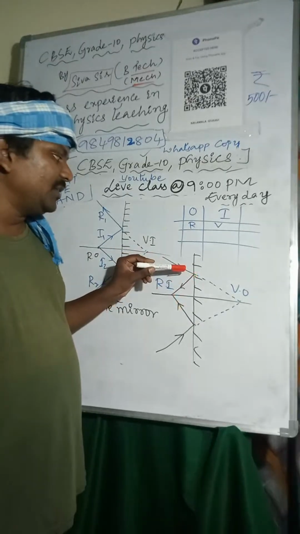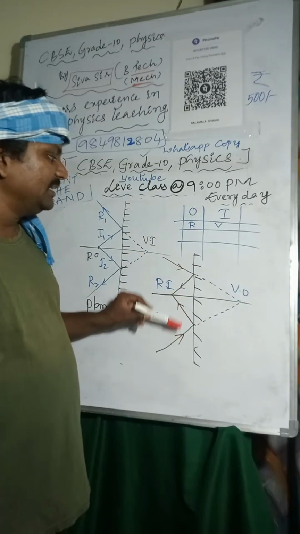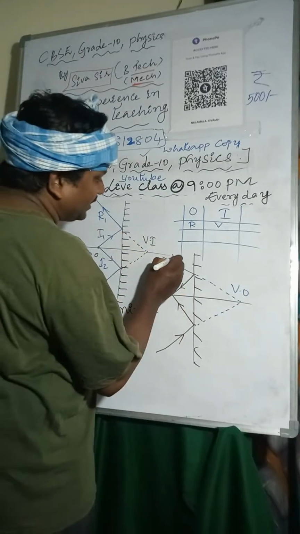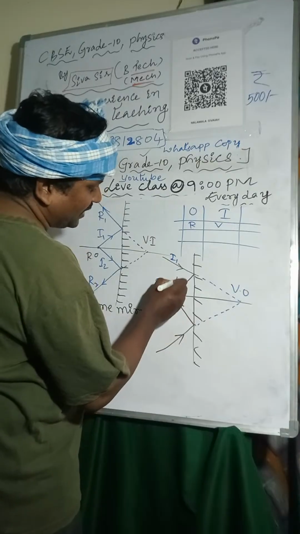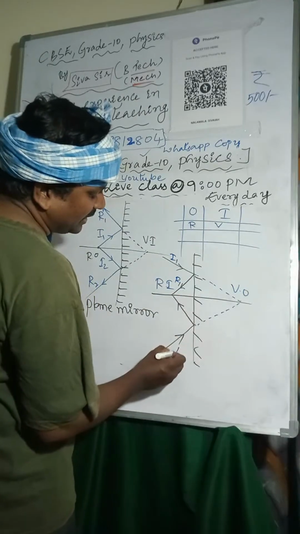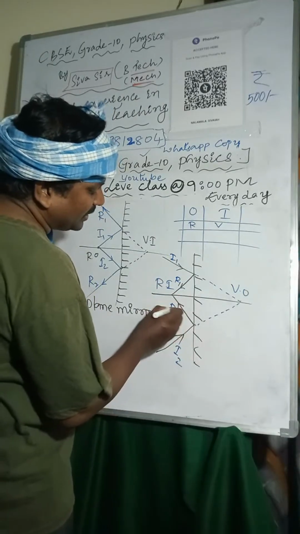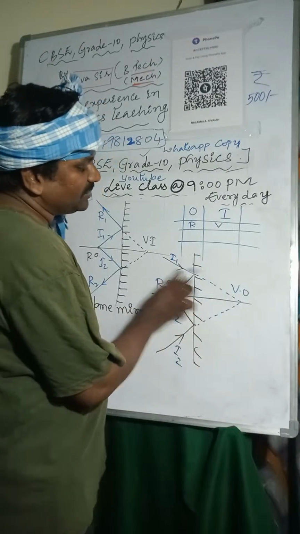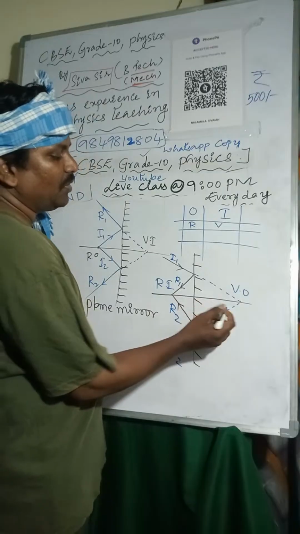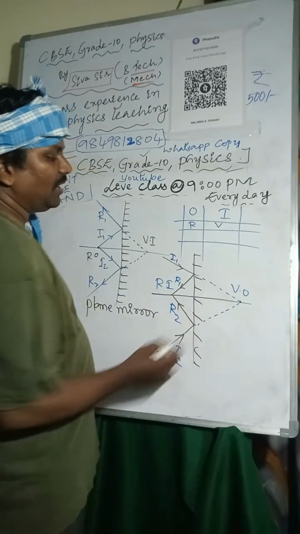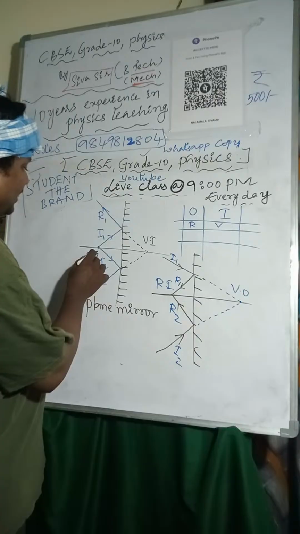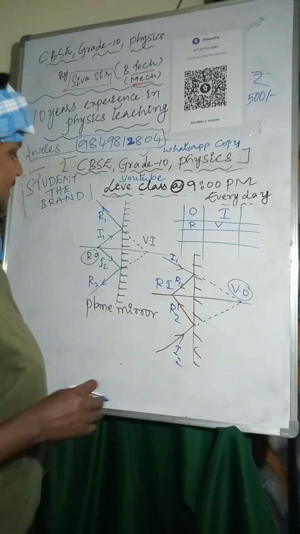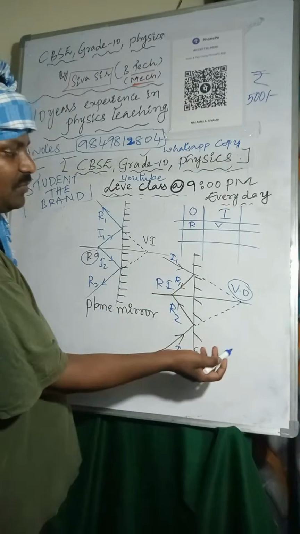Here the point of intersection of extended incident rays. So this is the incident ray I1 and reflected ray R1, incident ray I2, reflected ray R2. So we are extending these incident rays. Those incident rays are meeting at one point. So their virtual object is formed. So here is the real object and here is the virtual object. Sir, what is the difference? So this is a real object, that is a virtual object.